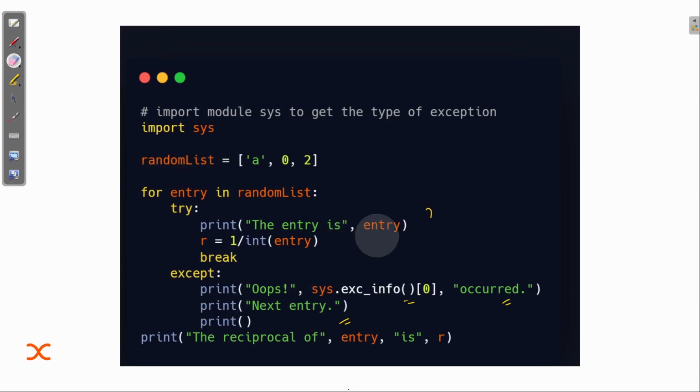And at last there is a print statement: print the reciprocal of entry is r, where r is 1 by this value. Let me just show you.